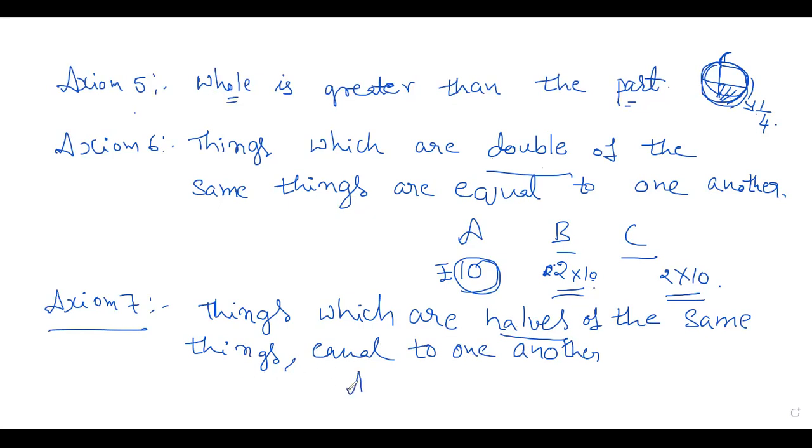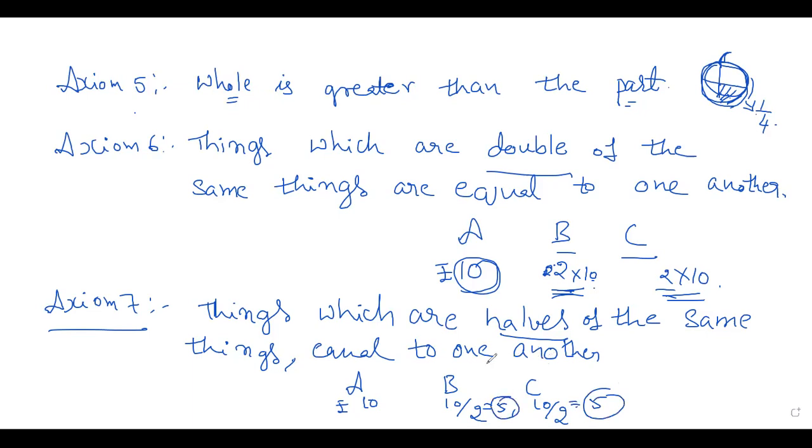For example, take same problem. So here I have taken A is equal to 10 rupees, B and C. Now double anta madidvi, so I have written 2 here. Half antandre ಏನು ಮಾಡ್ತೀರಾ? Same thing ನಾನು 10/2 ಮಾಡ್ತೀನಿ. Here also 10/2 ಮಾಡ್ತೀನಿ. And both are equal. Right now 10/2 is 5, 10/2 is 5. Both are equal to one another.